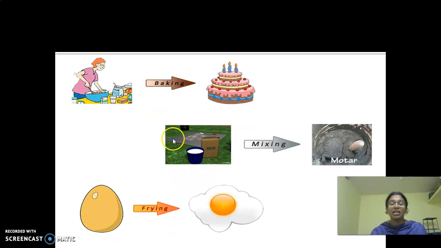Look here. These are some of the examples of irreversible change. Baking, what is that? Cooking. That is baking, and then mixing, frying. What are the examples of irreversible change? Baking, mixing and then frying.